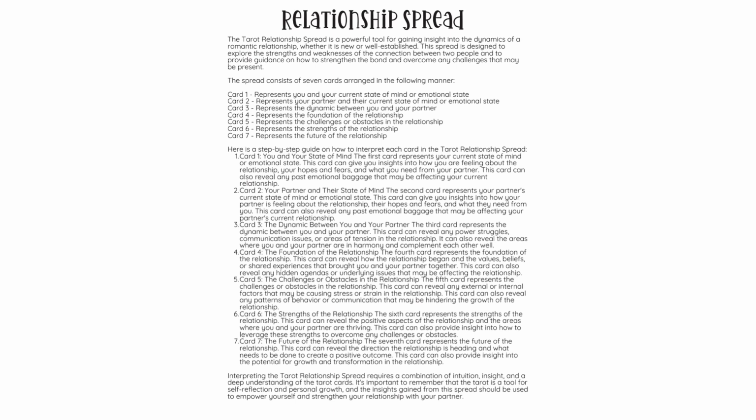Card 2. Your partner and their state of mind. The second card represents your partner's current state of mind or emotional state. This card can give you insights into how your partner is feeling about the relationship, their hopes and fears, and what they need from you. This card can also reveal any past emotional baggage that may be affecting your partner's current relationship.